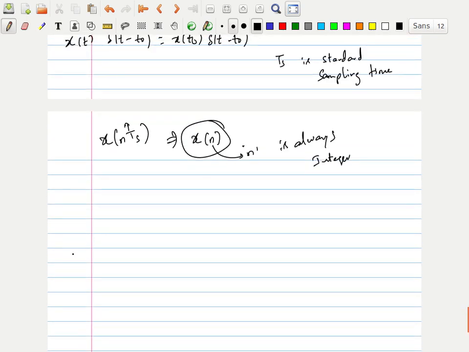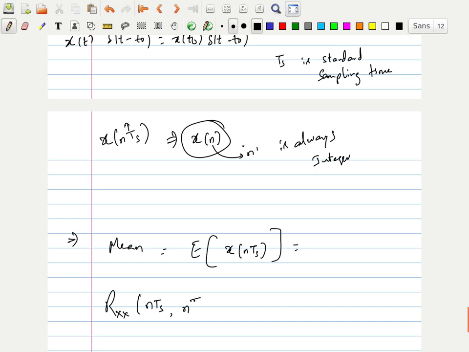Sometimes x of nTs is not written; x of n also means the same. In your People's textbook he wrote it like this. The mean is given as x of nTs. Did you get the meaning? He is finding it for the discrete case. So the mean formula is this. What is the formula we have? Summation of x into p_x, based on the mass function. You can draw it. Now autocorrelation Rxx of nTs.